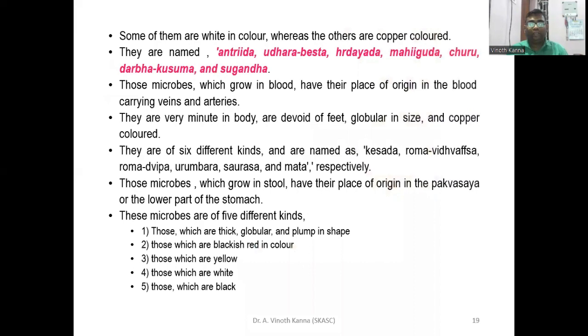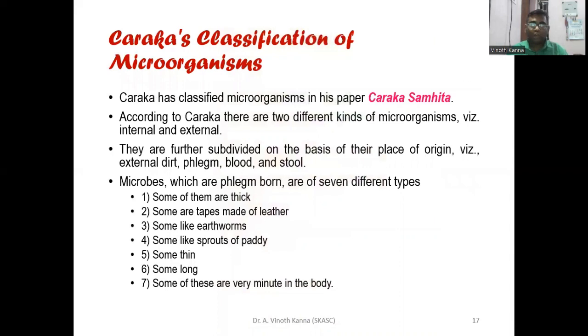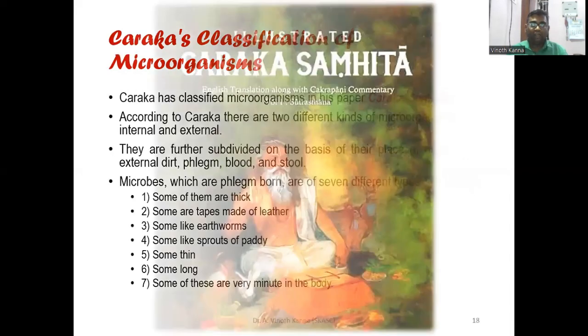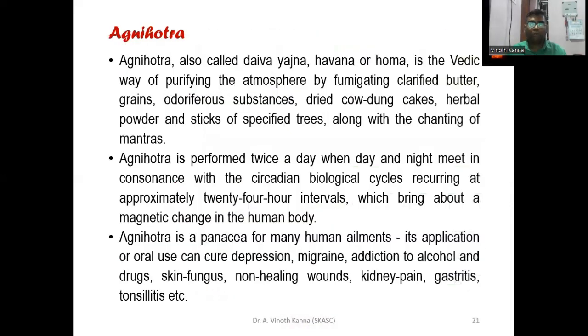Here the names are given. In this, the structure of microorganisms has been revealed by the Charakas. They are classified based on color, shape, structure, and where they originate. Some microorganisms are thick, globular and plump in shape; some are blackish red in color, some are yellow, some are white, and some are black.